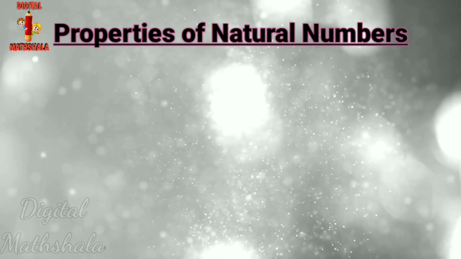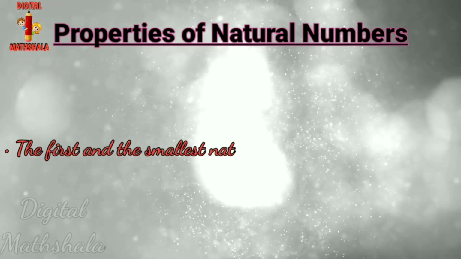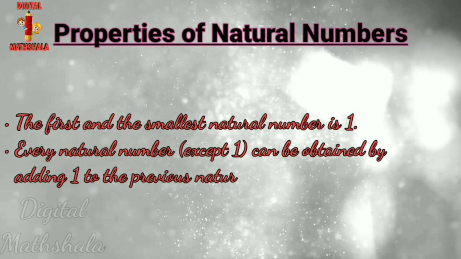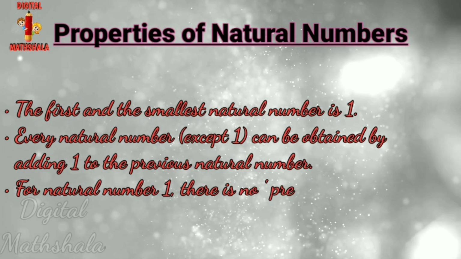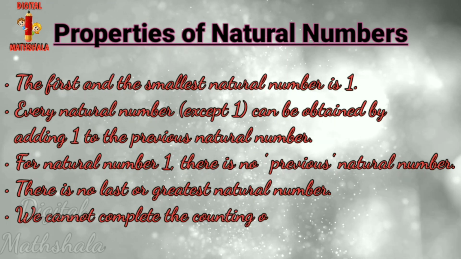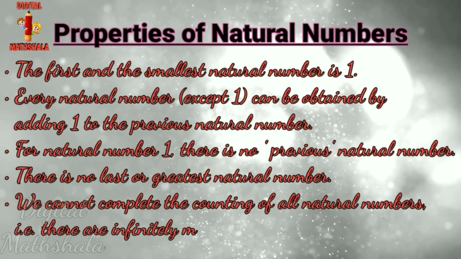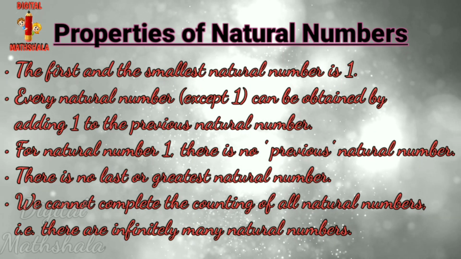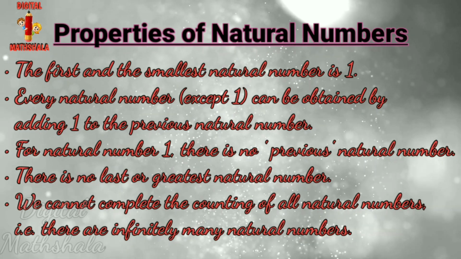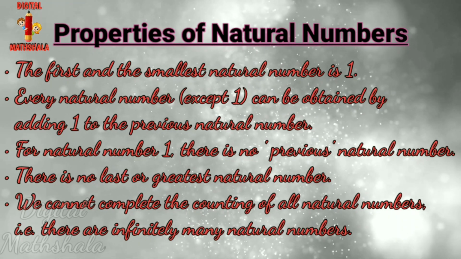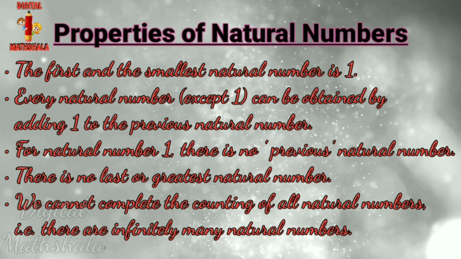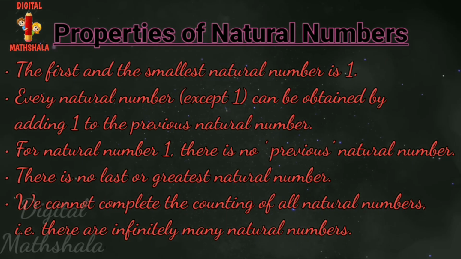Properties of natural numbers. The first and the smallest natural number is 1. Every natural number except 1 can be obtained by adding 1 to the previous natural number. For natural number 1, there is no previous natural number. There is no last or greatest natural number. We cannot complete the counting of all natural numbers. That is, there are infinitely many natural numbers.